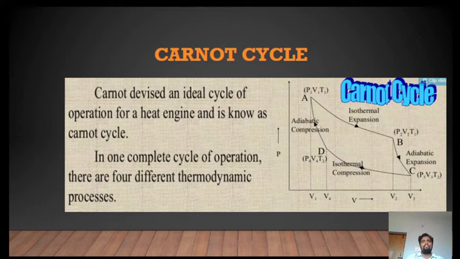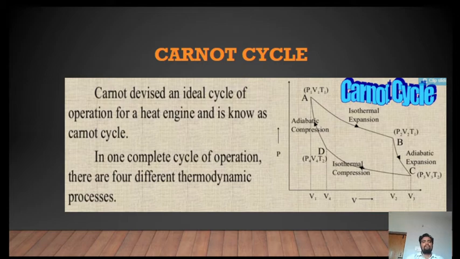In one complete cycle of operation, there are four different thermodynamic processes. We'll discuss one by one the series of thermodynamic processes. Here we can observe the PV diagram of the Carnot cycle.